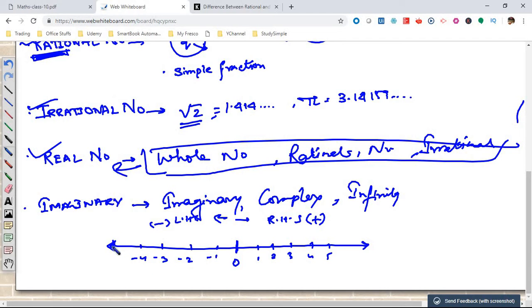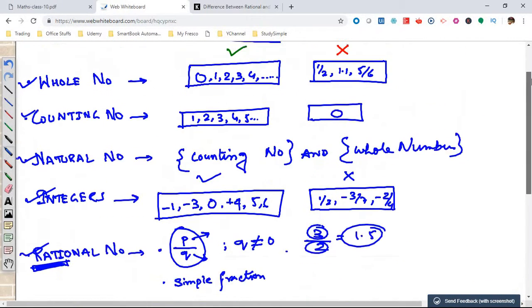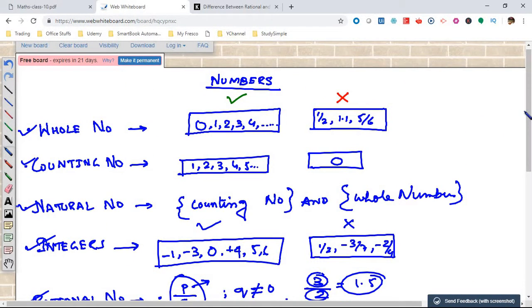These are called positive numbers, these are negative numbers. The left hand side is negative, the right hand side is positive, the center is 0. Now if we need to point any number, we can point it using this number line. So these are practically very short definitions of all the numbers. We will discuss more once we solve each and every sum from the exercises.